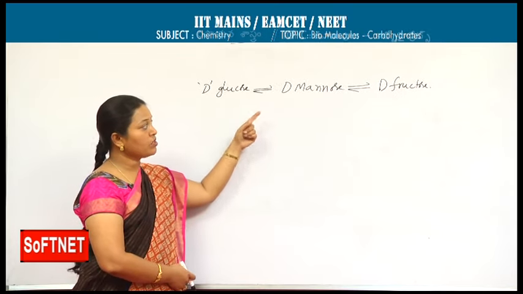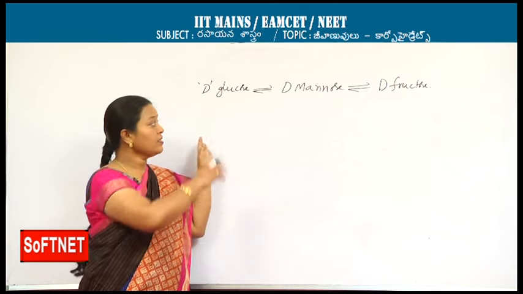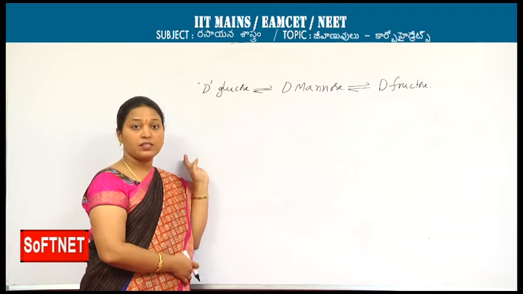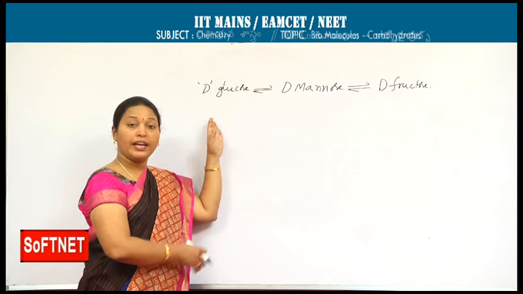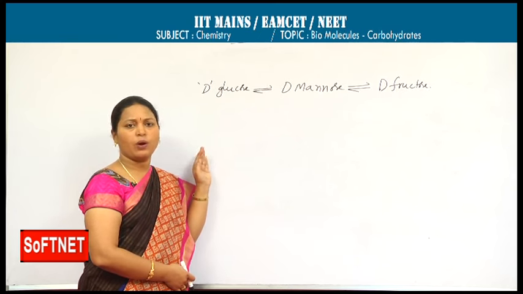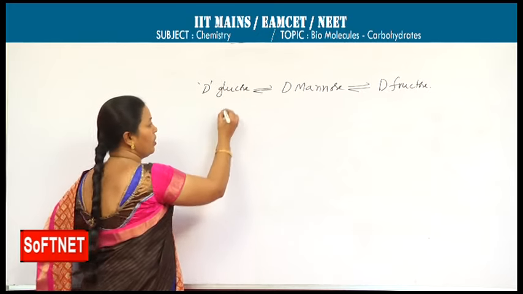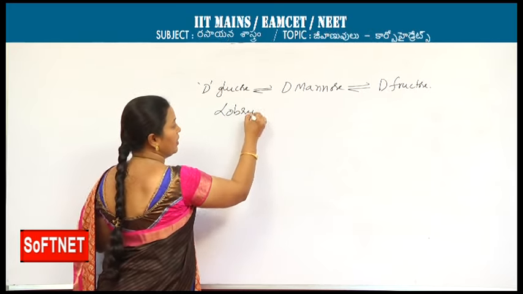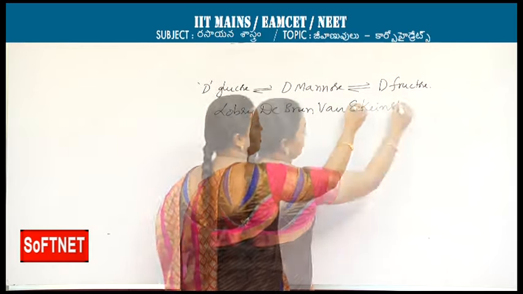D-glucose, D-mannose, D-fructose: these three are isomers formed when any of these three compounds reacts with dilute NaOH or dilute alkalis. This reversible isomerization is called the Lobry de Bruyn–Van Ekenstein rearrangement.